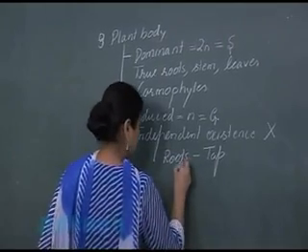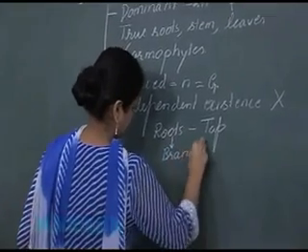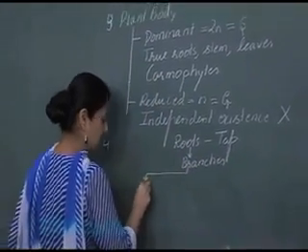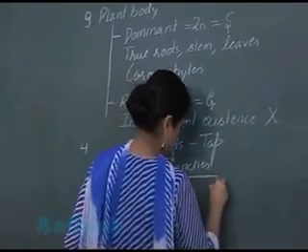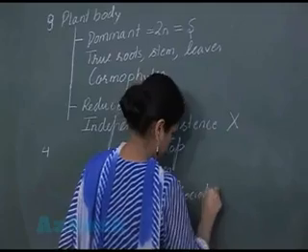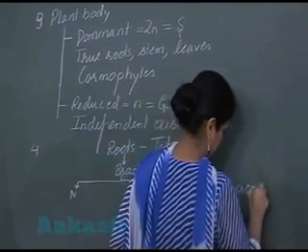Now, about the branches of the tap root: some of the branches are normal and some of the branches show association with microorganisms.